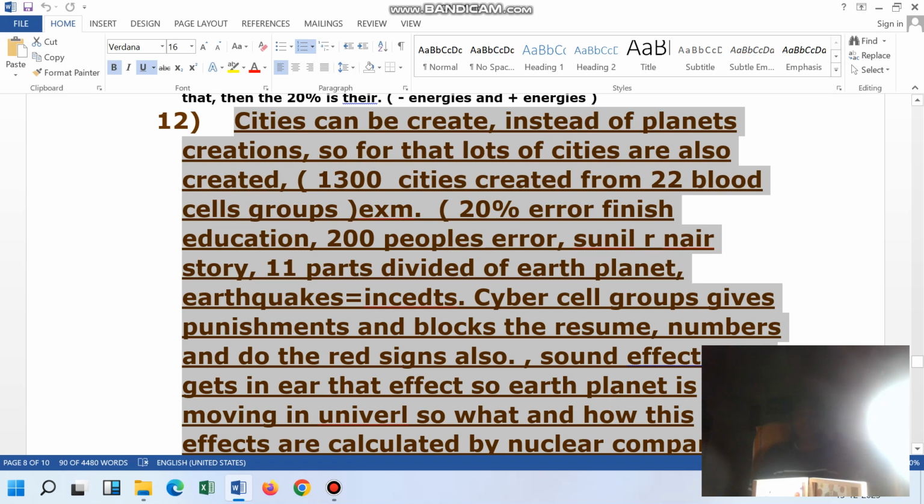Cities creation. In this, we are talking about one topic.